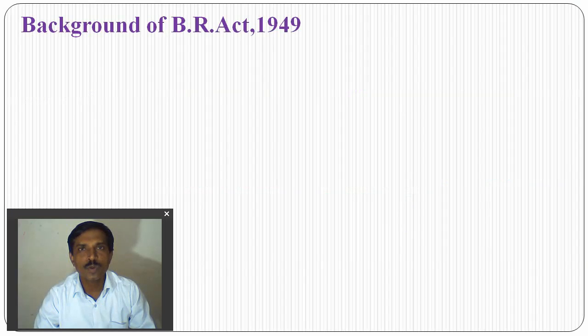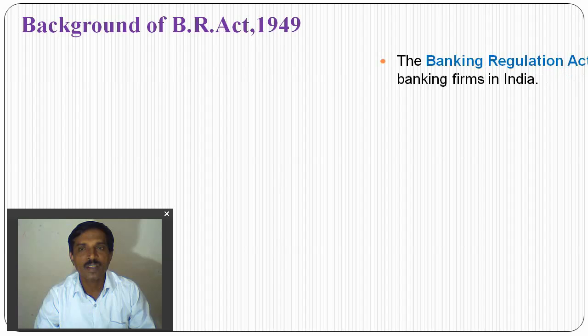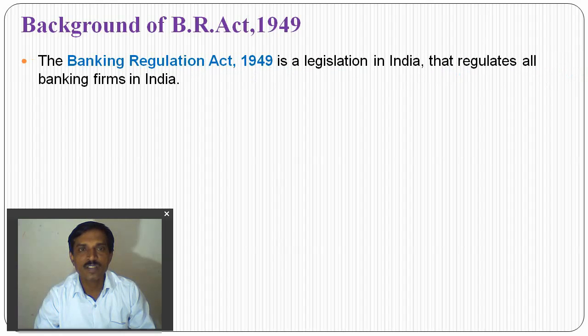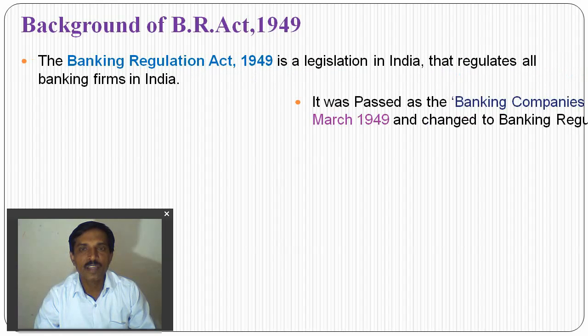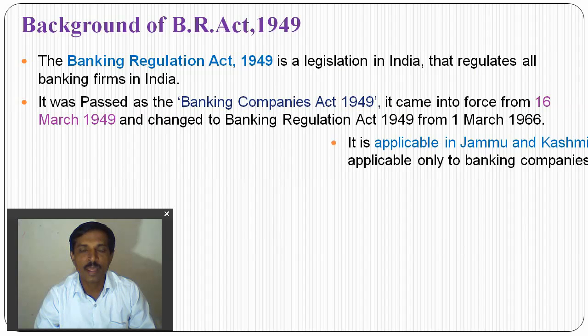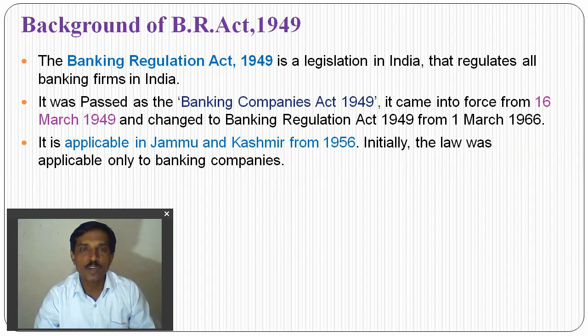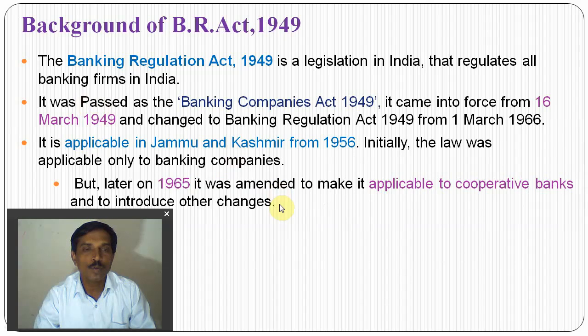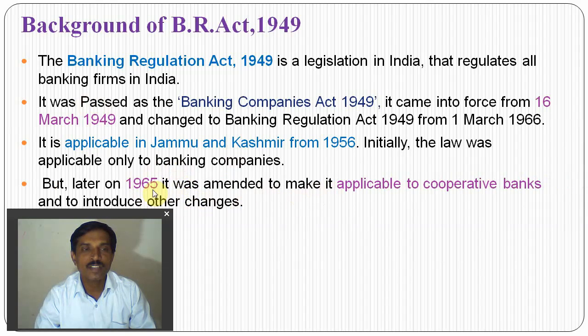Before that, let us look at the background of the Banking Regulation Act 1949. This Act was enacted in 1949 and came into force from 16 March 1949, and it was applicable to Jammu and Kashmir in 1956, and to cooperative banks from 1965.